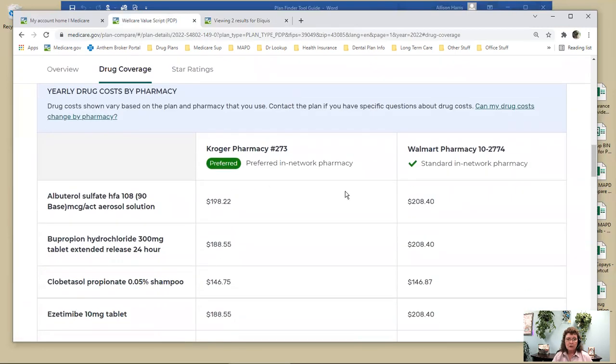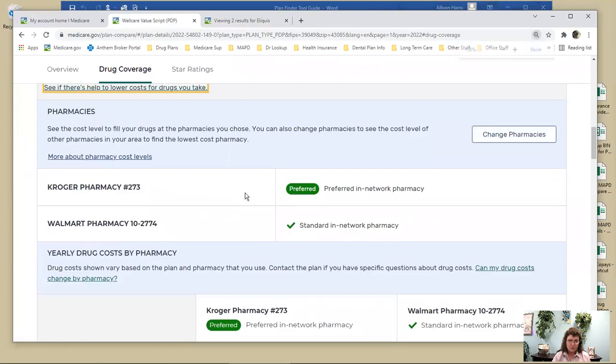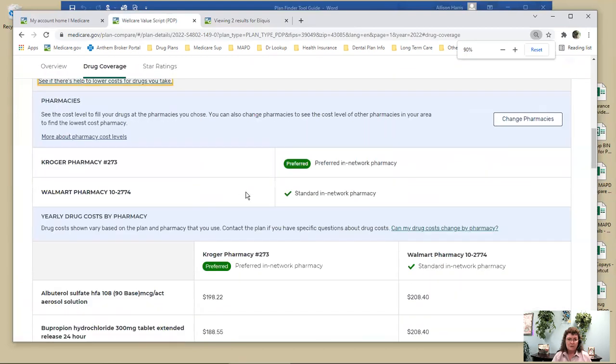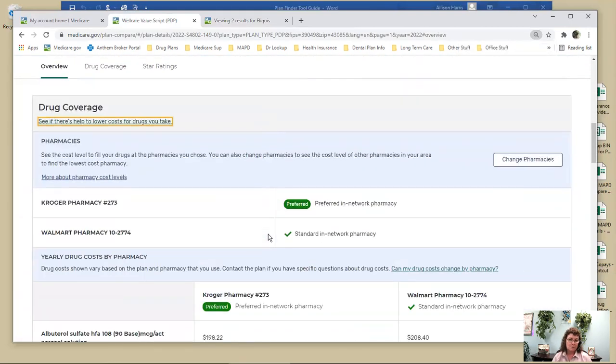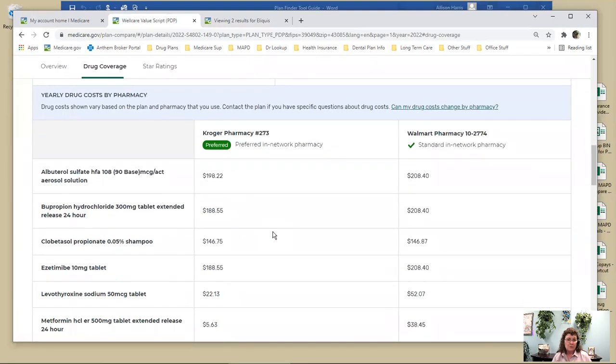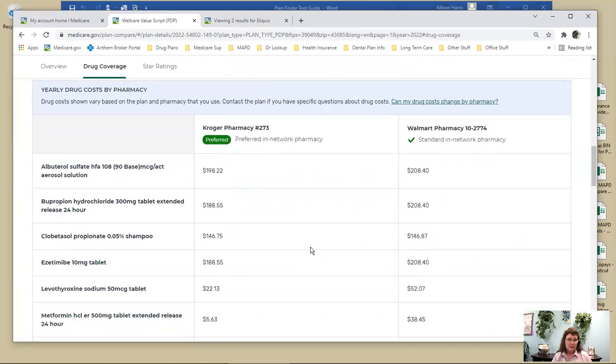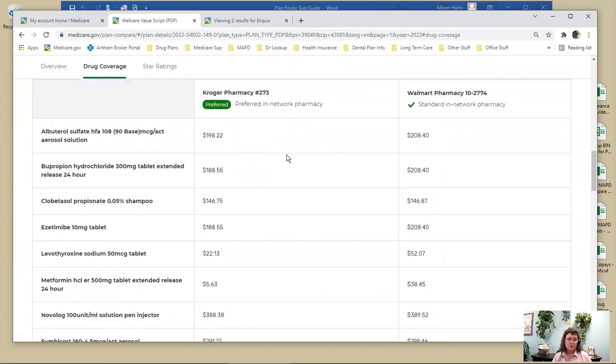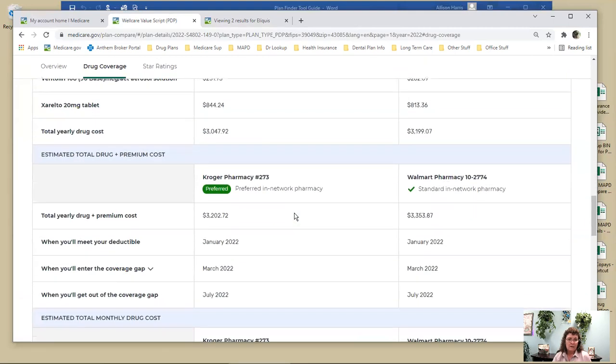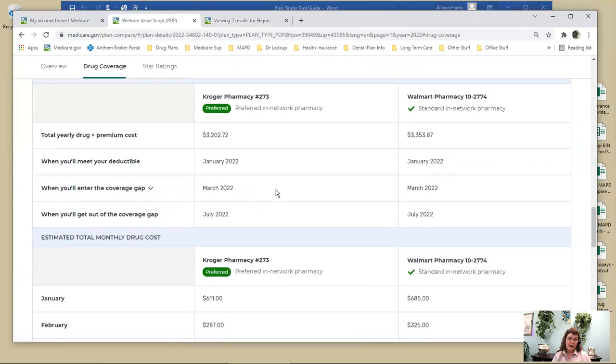Okay, so there's a number of charts here. I'm going to make this a little smaller. There's a number of charts in here that, in my personal opinion, are stupid. Okay, this one right here I think is stupid. It shows you at each pharmacy what your drug is going to cost for the whole year. Well, I don't care how much one drug costs for the whole year, okay? This chart I like.